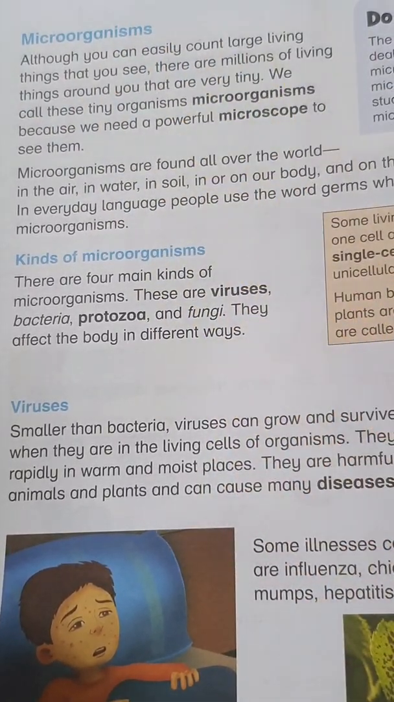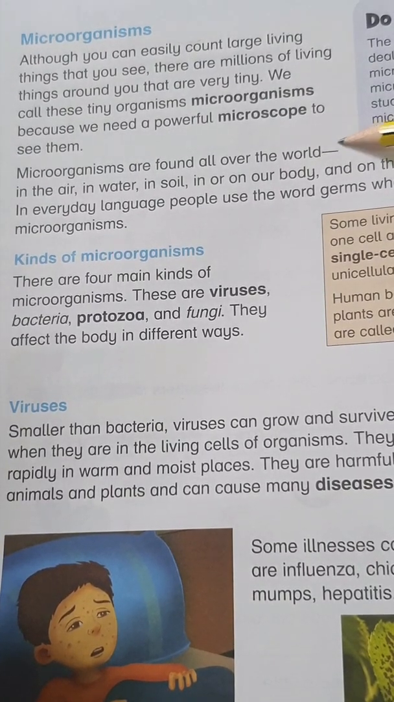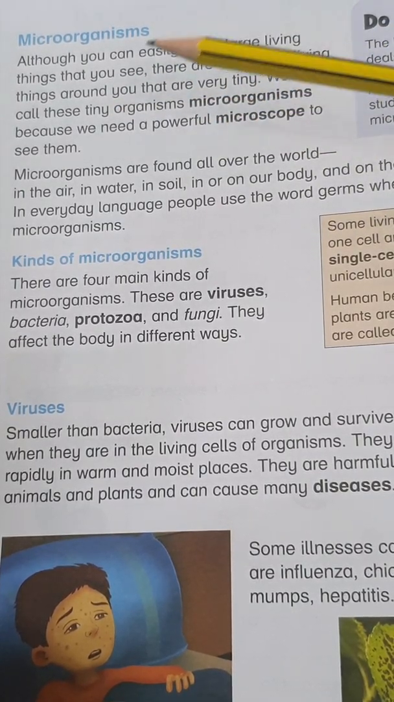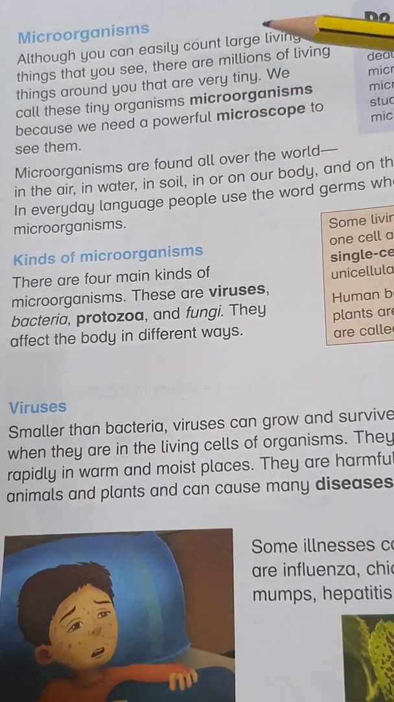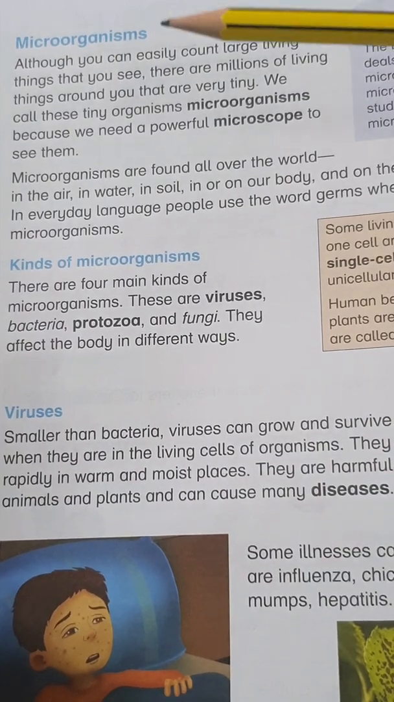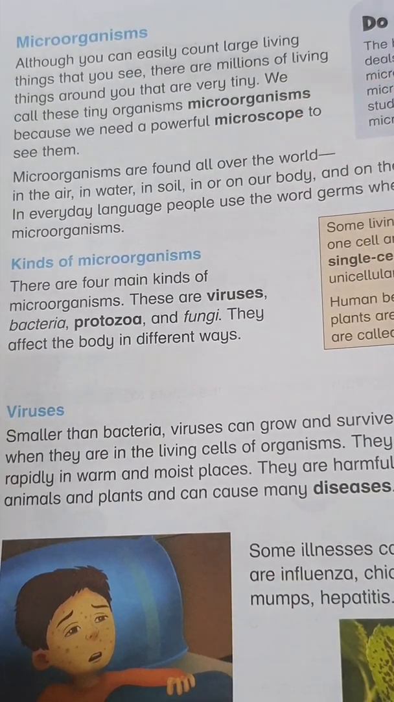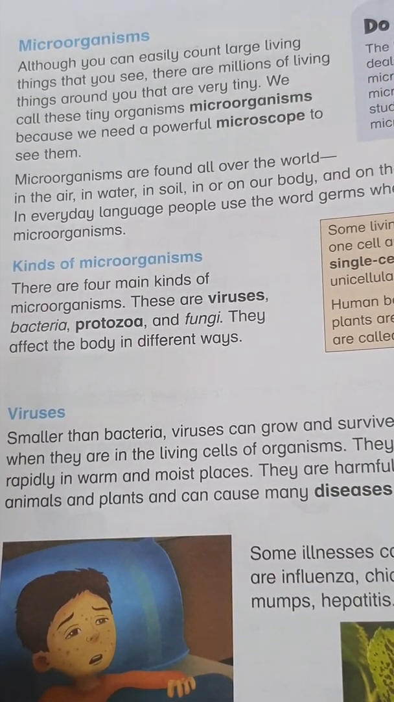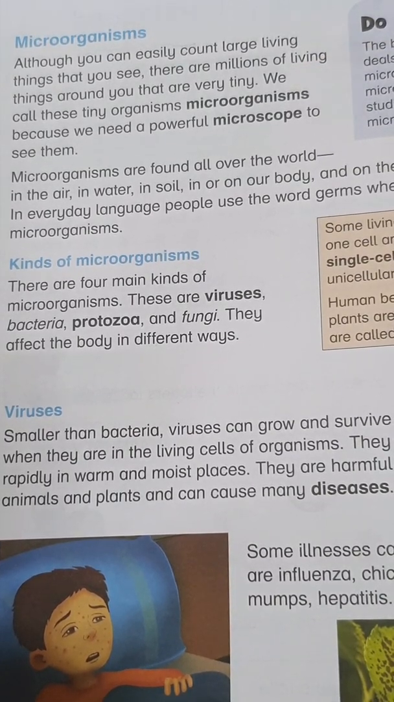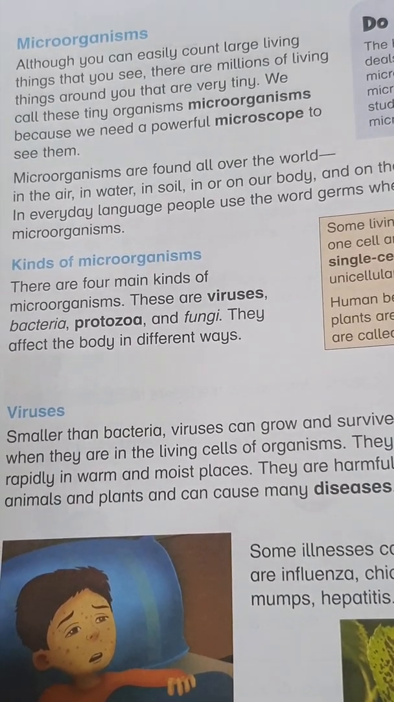Microorganisms. Although you can easily count large living things that you see, there are millions of living things around you that are very tiny. We call these tiny organisms microorganisms because we need a powerful microscope to see them. Already I have given you an idea about the microscope, a powerful microscope that we can find in laboratories or science labs. Organisms means living things, and microorganisms are small living things.